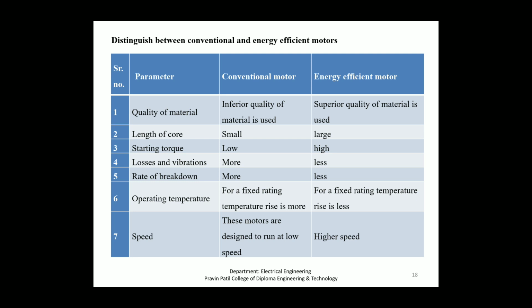These losses are reduced by careful selection of slot numbers, tooth or slot geometry and air gap. Energy efficient motors cover a wide range of ratings and the full load efficiencies are higher by 3 to 7%. The mounting dimensions are also maintained as per IS 1231 to enable easy replacement.